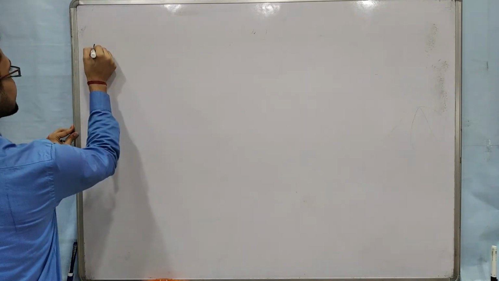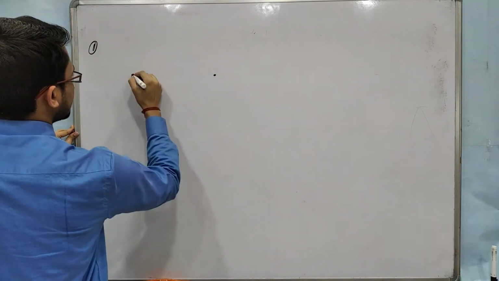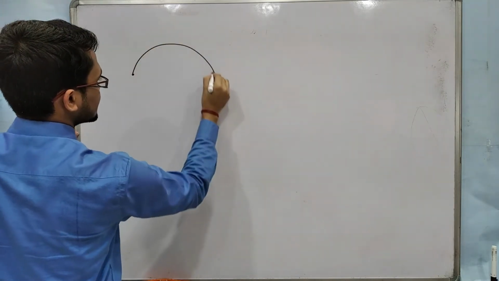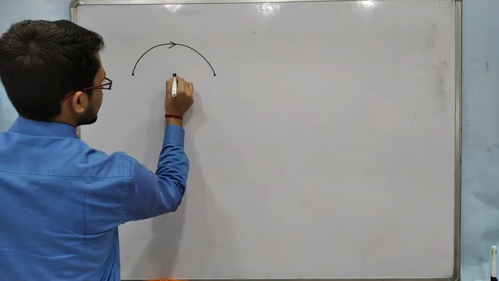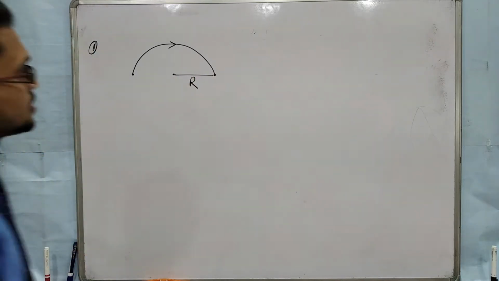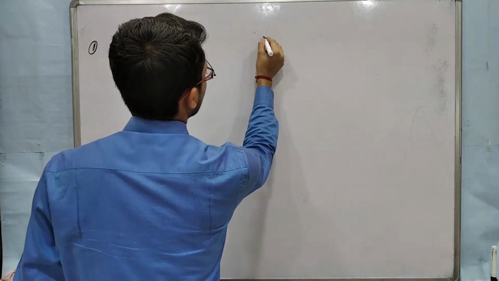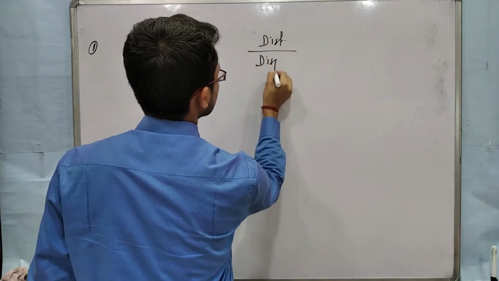So our first numerical is, suppose this is first position, second position, and an object is moving along this semicircular path. Suppose the radius of the semicircle is r. The question is to find the ratio of distance and displacement.